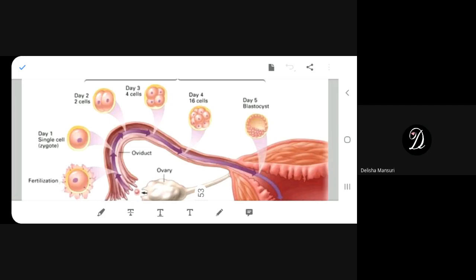But zygote is one cell, beta, right? It divides, it multiplies, it grows in size, and what does it become after zygote? What did I teach you? Fast. After zygote, what is the name? When it starts differentiating into a body, a small baby, what is that stage called? Can anyone give me the answer?